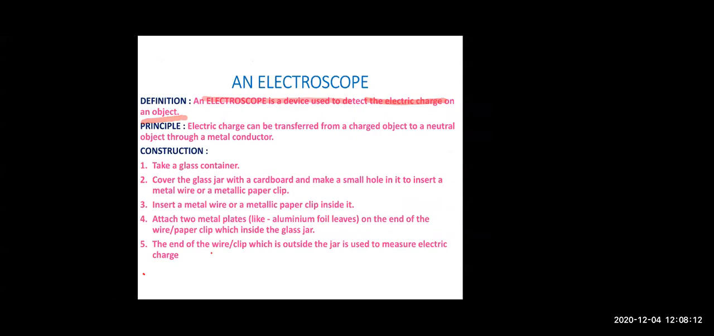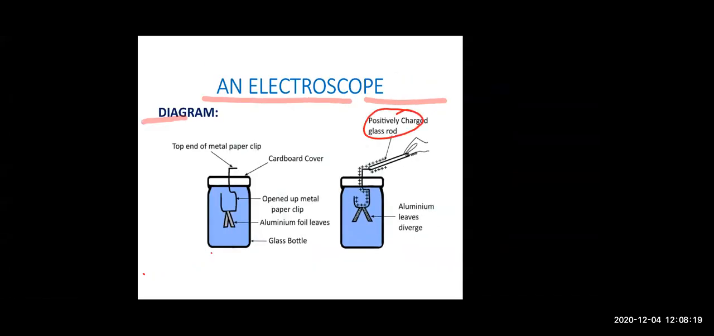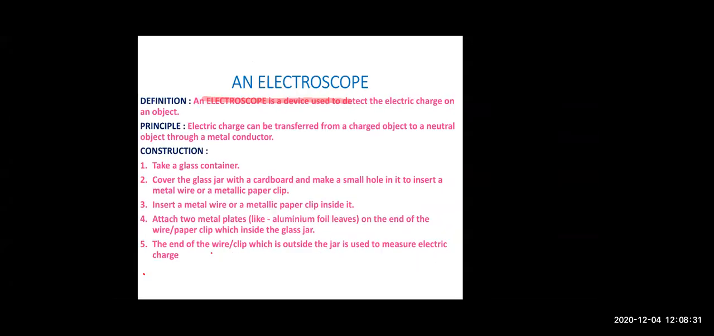So you saw that the electric charge got transferred from this glass rod to the metal clip, then to the metal wire, and then to the aluminium leaves, right? So they all are touching each other, right? So this is the principle. That is, the electric charge can be transferred from a charged body to a neutral body through the metal. With the help of metal, charge can be moved from a charged body to a neutral body.